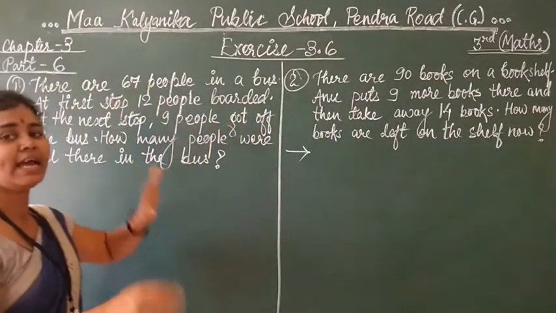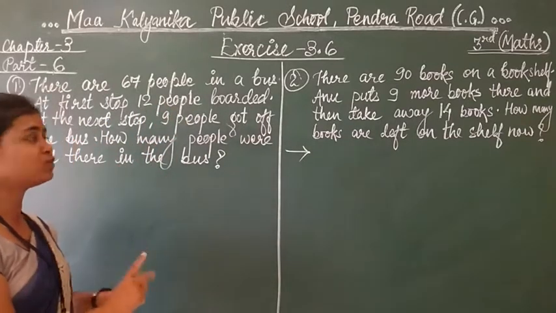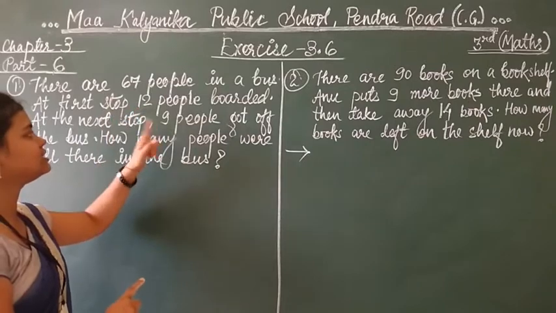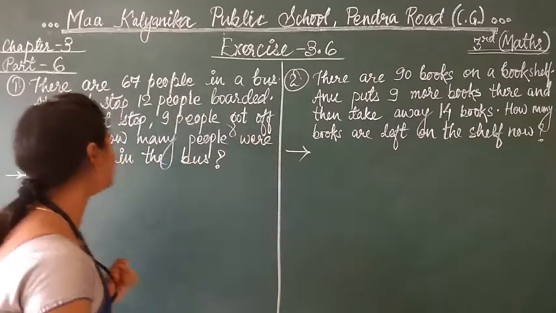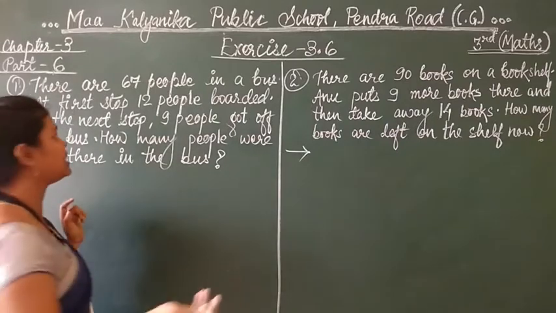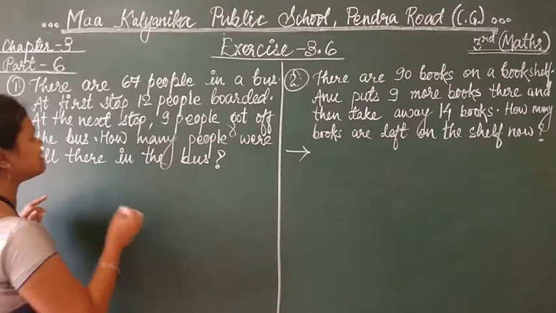First we have to add the total people present in the bus and the 12 people who boarded at the first stop. These two we have to add. Then after getting the sum, we have to subtract 9 from it. Students, you have to write statements also. So there are 67 people in the bus.